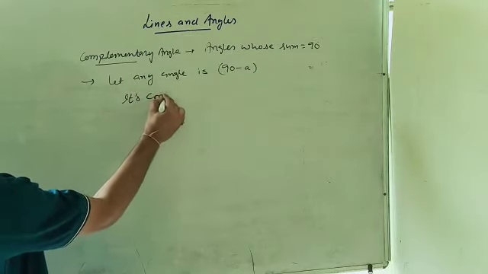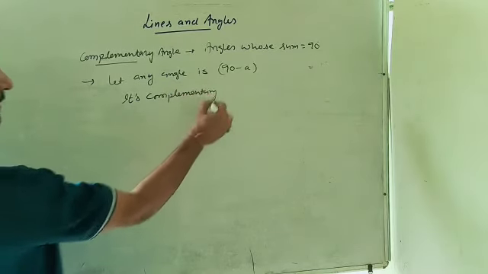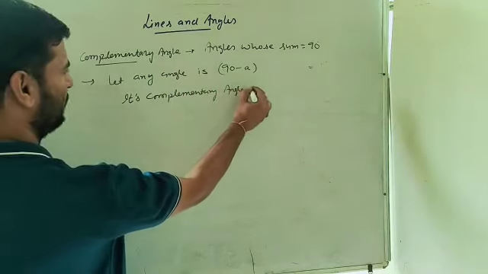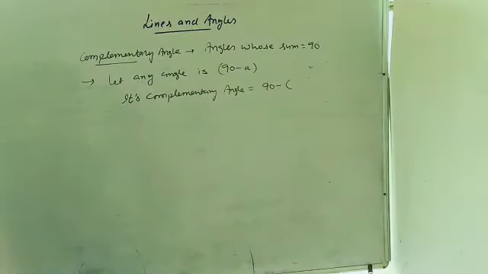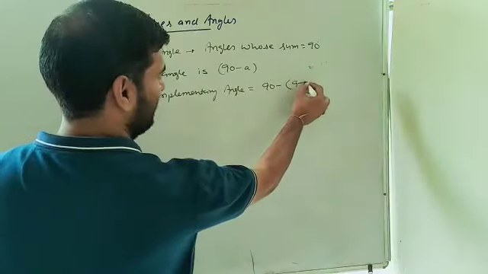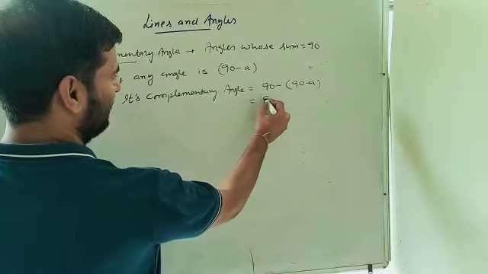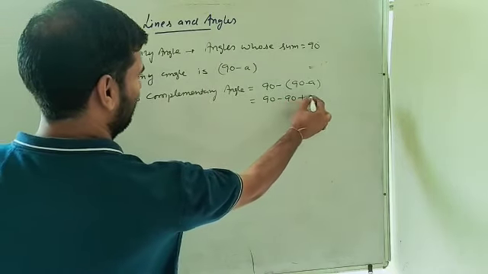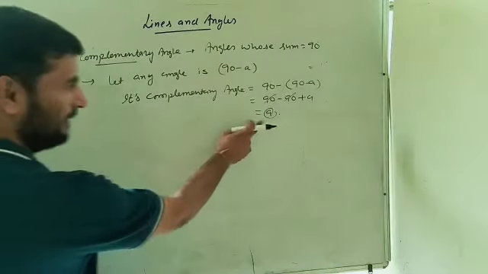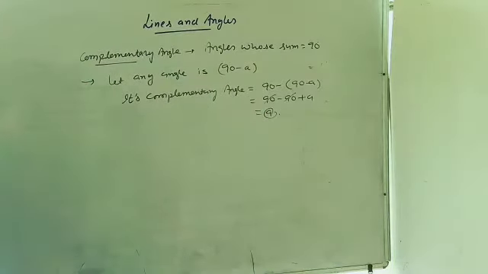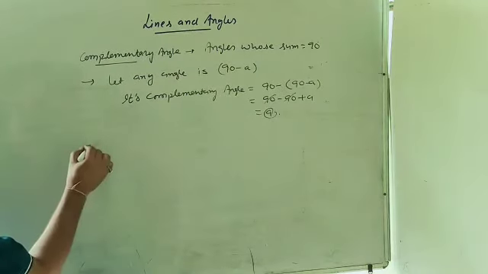Its complementary angle is equal to 90 minus any angle, जो भी एंगल गिवन है. So 90 minus a. So what we get? 90 minus 90 plus a. So answer is a. So अगर हम a का कॉम्प्लीमेंट्री एंगल निकालें तो 90 minus a आएगा, और 90 minus a का कॉम्प्लीमेंट्री निकालेंगे तो a आएगा.